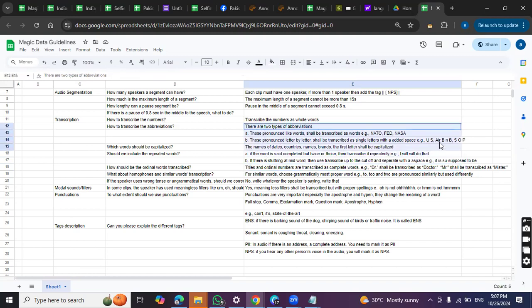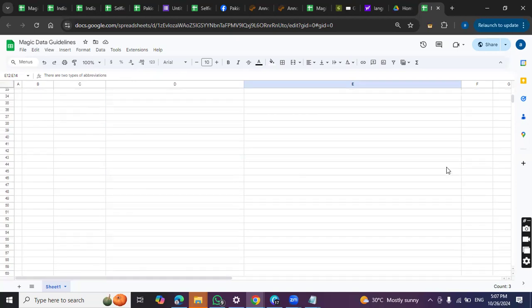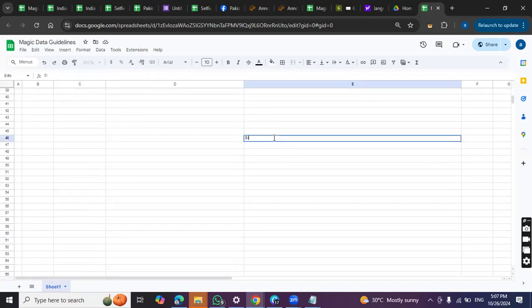And then the most important thing is about the abbreviation. So abbreviations, there are 2 kinds of abbreviation. One abbreviation is that we say it as a whole. For example, NASA or NATO, Fed, WAPDA, SIM. SIM is also an abbreviation. So what we are going to do is make it capital and write it without a space. For example, we are going to write SIM.